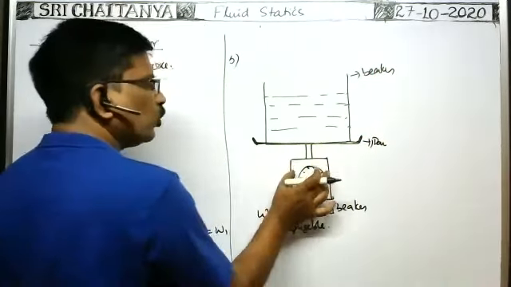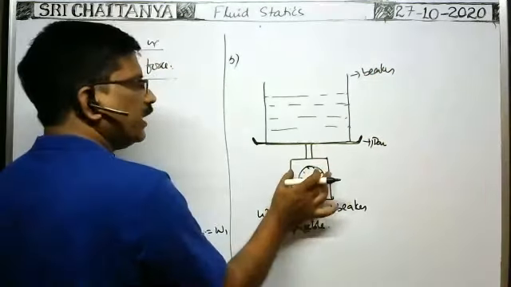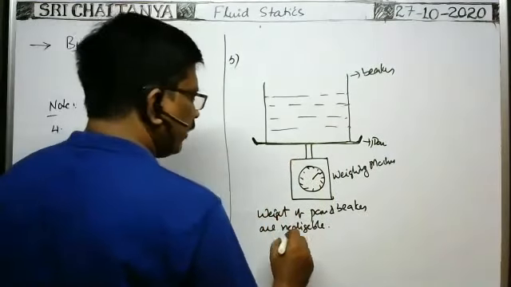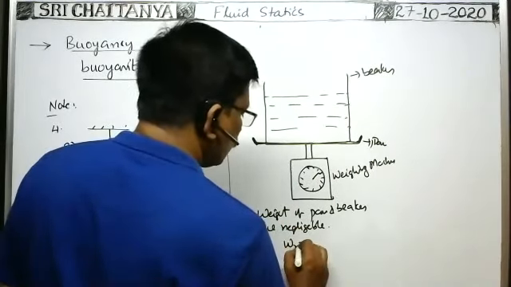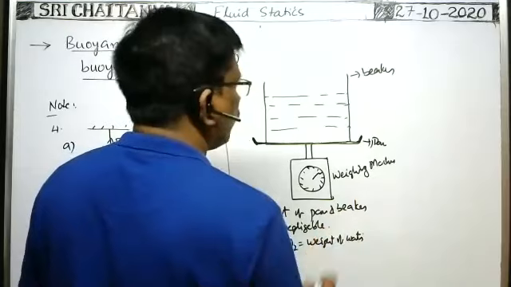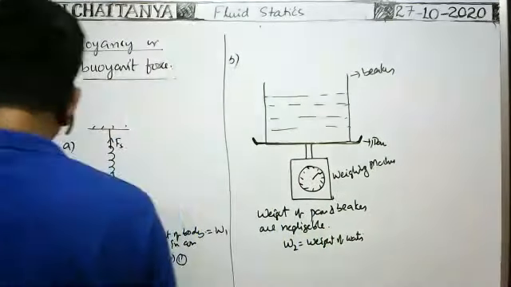So whatever the reading shown by the weighing machine, that is equal to weight of the water or liquid taken in the beaker. So in this case, the reading of the weighing machine is W2. W2 is equal to weight of the water.